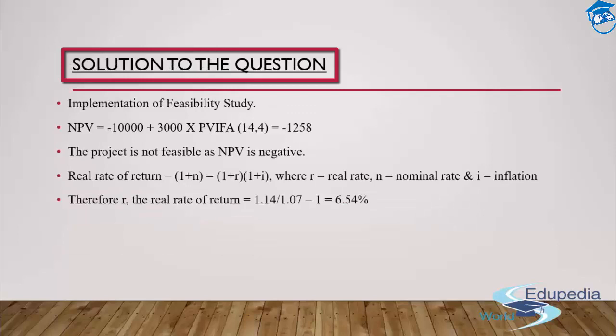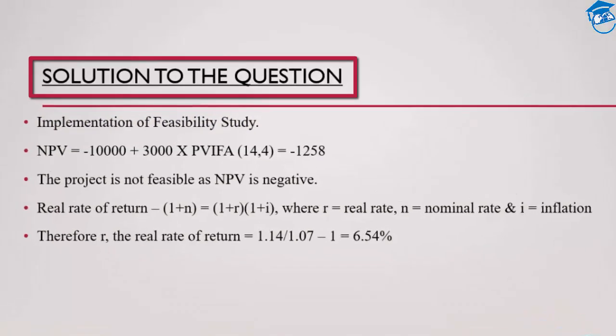Let's go ahead with the implementation of the feasibility study which I told you of. Let's see NPV. My initial cash outflow here is 10,000 rupees. Against that, I'll be receiving a cash inflow of 3,000 rupees for the next 4 years, at 14% nominal interest. I'll multiply it with the present value interest factor annuity of 14% for 4 years. I'll get the NPV here as minus 1.1258 basically. So that's a negative NPV.